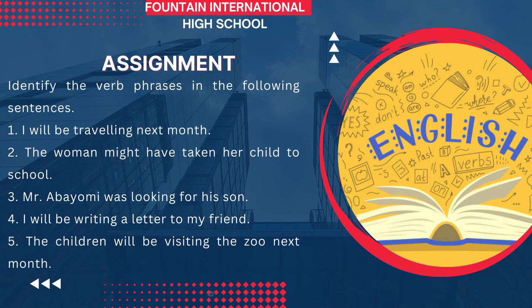Number four, I will be writing a letter to my friend. And the last one, which is number five, the children will be visiting the zoo next month. So those are the questions you have to answer. Identify the verb phrases in the sentences given. All right, thank you.